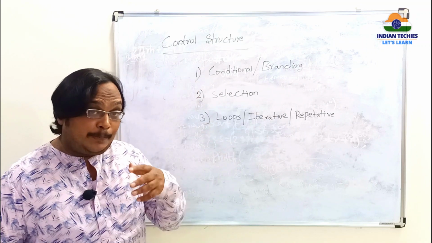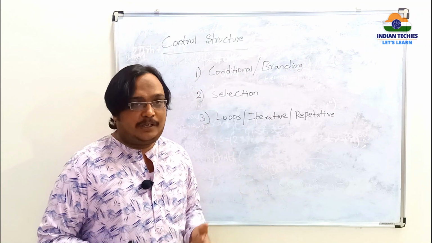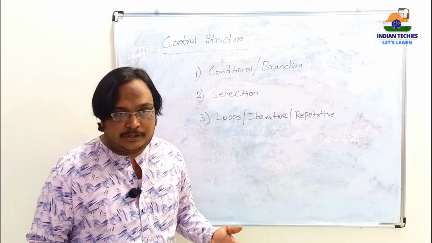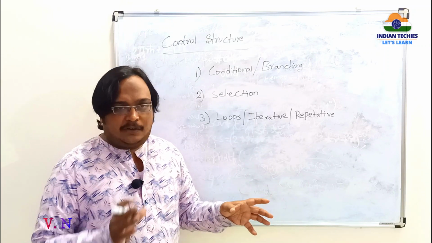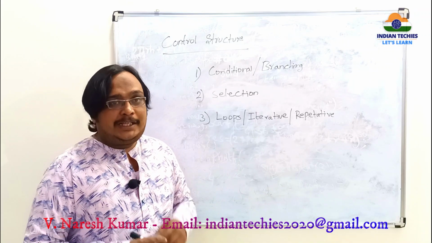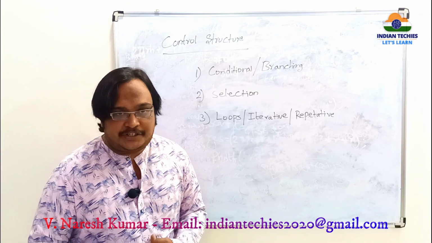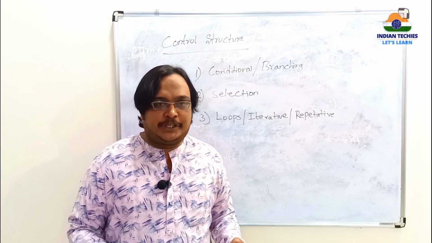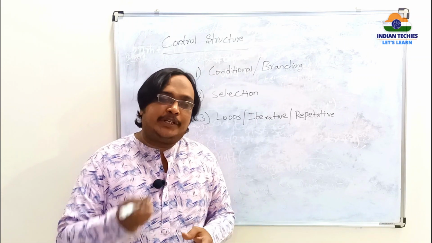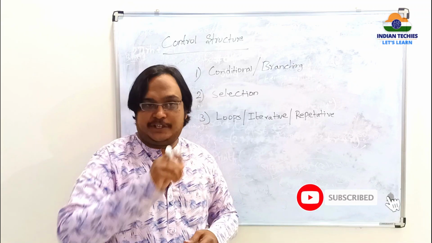The previous one was based upon the condition result, either true or false. You don't have other options; there are only two options: if true, what to do, if false, what to do. But there is another control structure, another situation, where you have multiple options. Whatever option you select, only that should be executed.